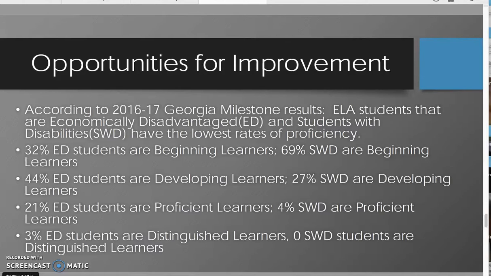And our last group of distinguished learners, we don't have any students with disabilities, while we have 3% economically disadvantaged students.